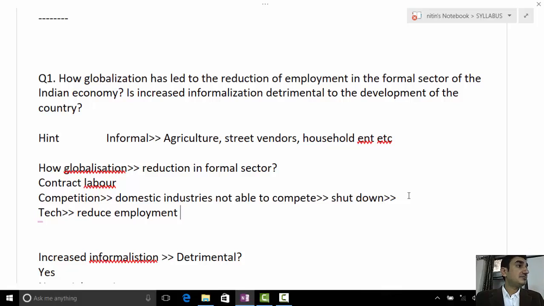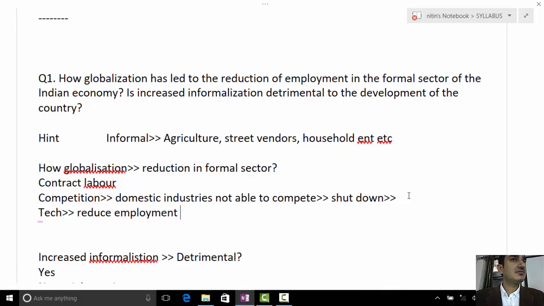So these are the major points. Technology, automation, and high competition result in informal sector employment. What is the informal sector? Which are the major informal sectors? Agriculture. Agriculture is the biggest one. Then there are very small household industries and other kinds of activities, which can be branched under household activities. It is under informal sector employment.